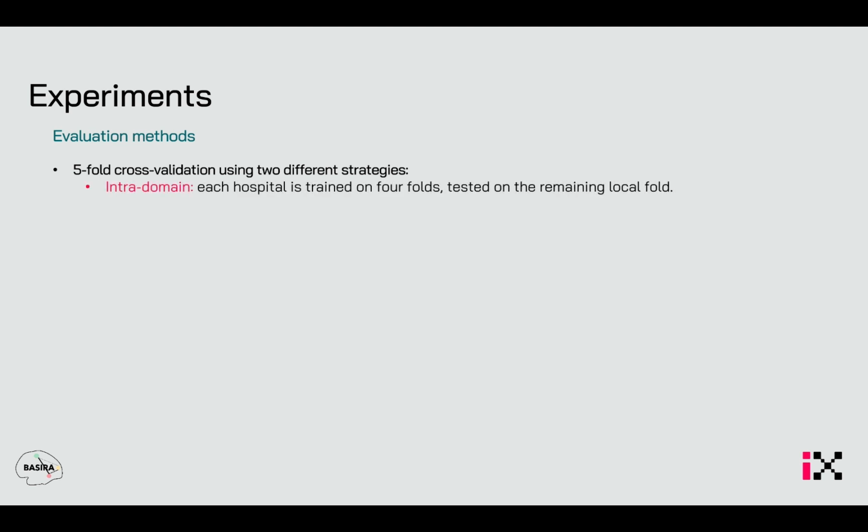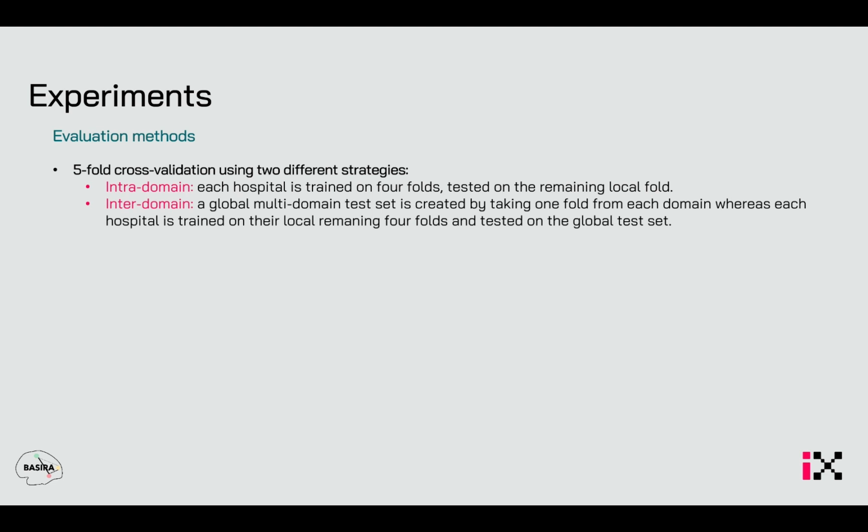For the evaluation methods, we use 5-fold cross-validation using 2 different strategies. The first one is intra-domain, where each hospital is trained on 4 folds and tested on the remaining local fold. The other one is inter-domain, where a global multi-domain test set is created by taking one fold from each domain, whereas each hospital is trained on their local remaining 4 folds and tested on the global test set.